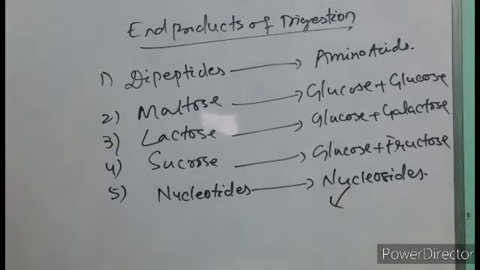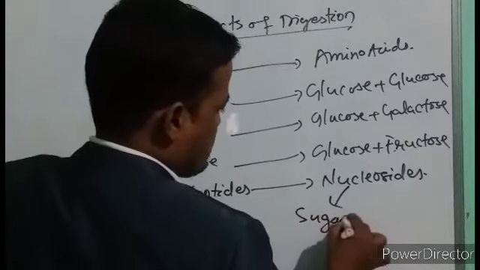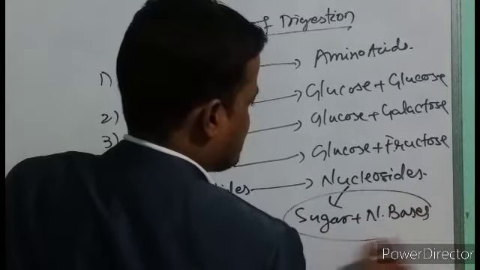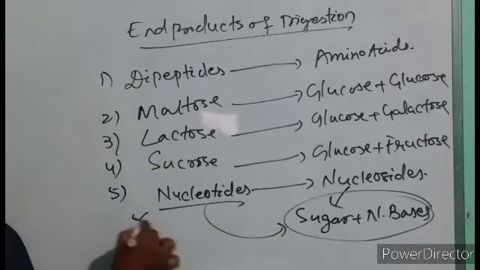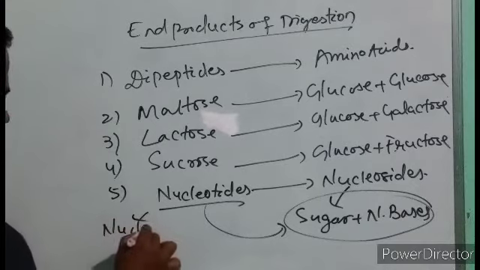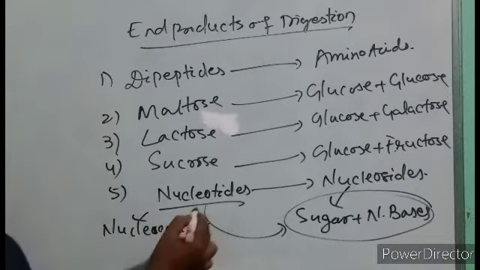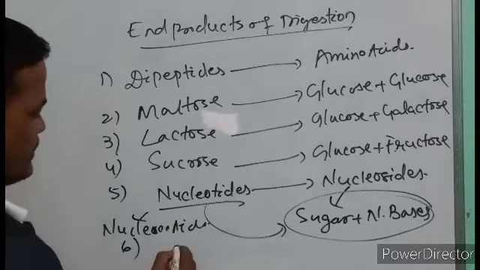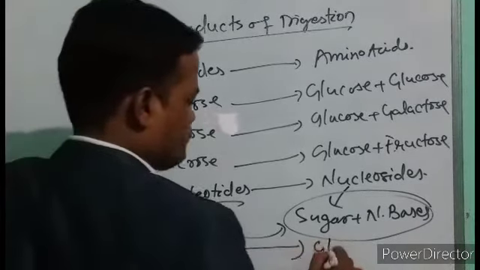Nucleosides are converted into what? Sugars and bases, sugar plus nitrogenous bases. These are the simpler forms of nucleic acids. And number 6, fats are converted to glycerides.